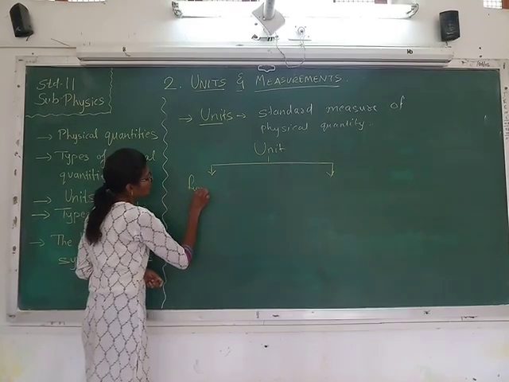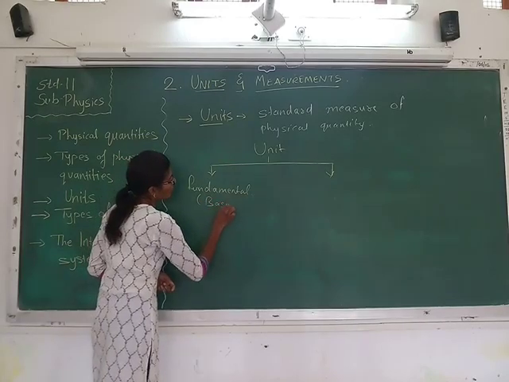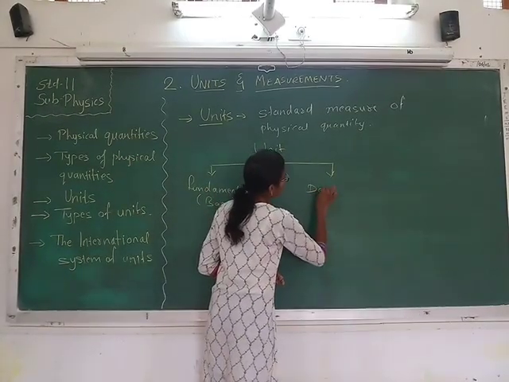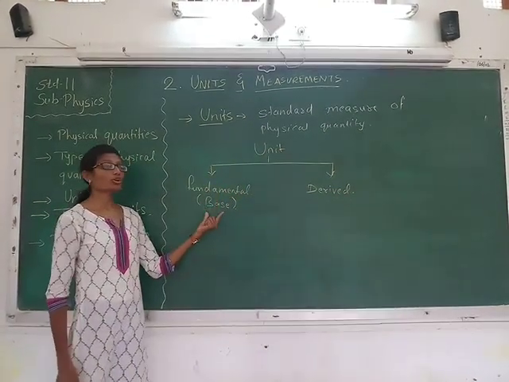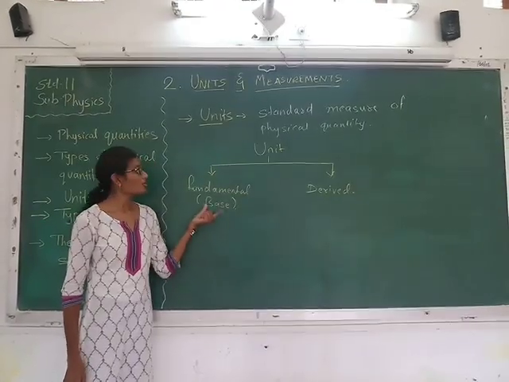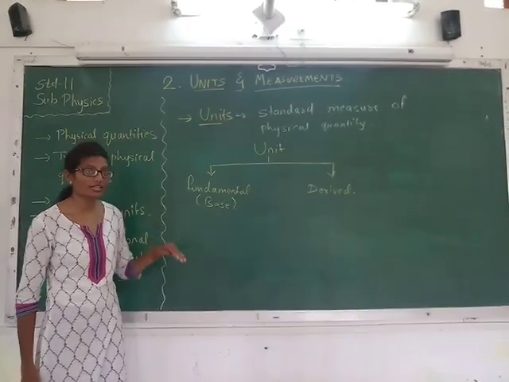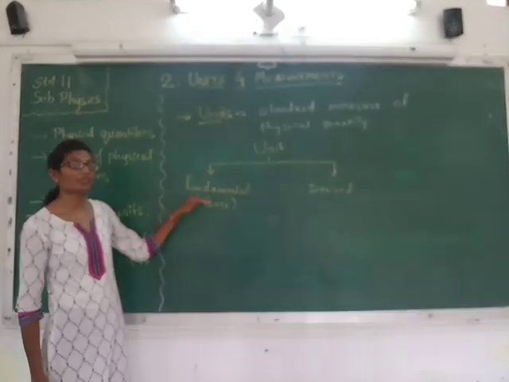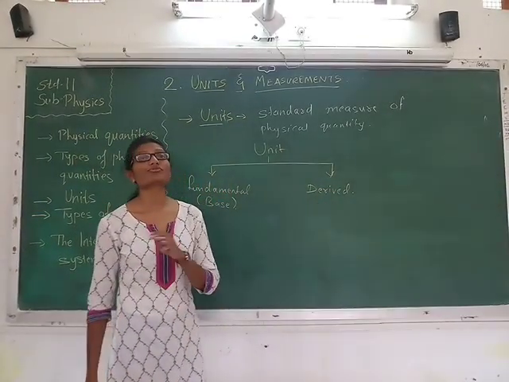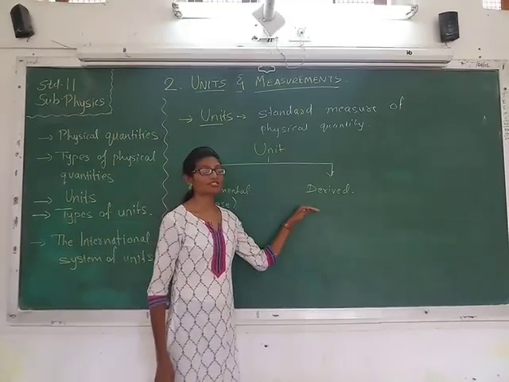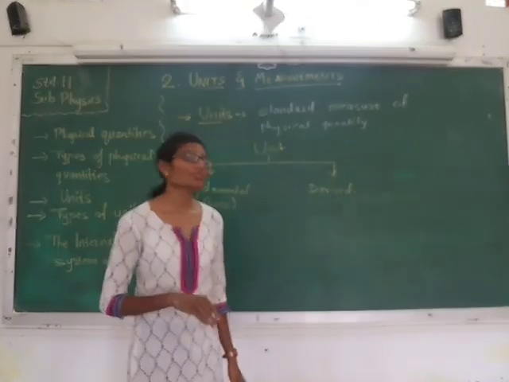that is fundamental or base units and derived units. Fundamental units are the units for the fundamental physical quantities, and derived units are the units for the derived physical quantities, or in other words we can also say the combination of fundamental units is called derived units.